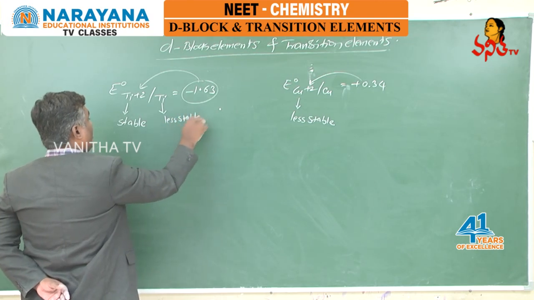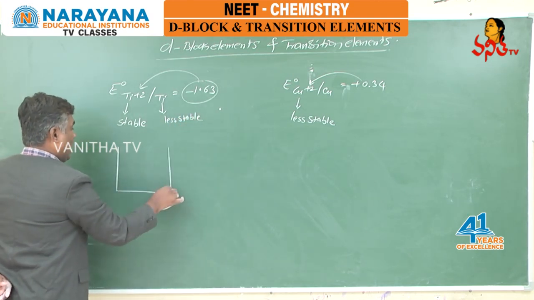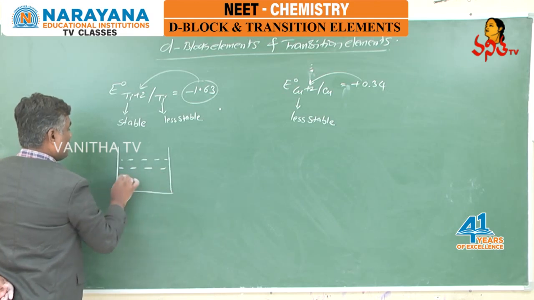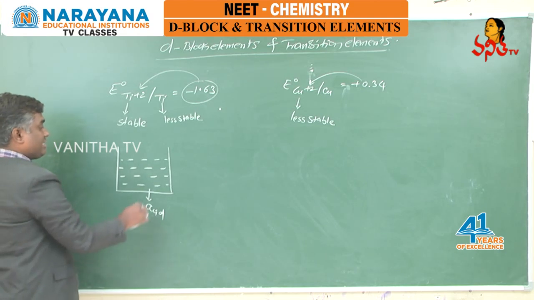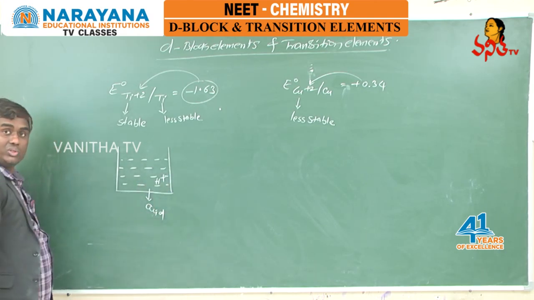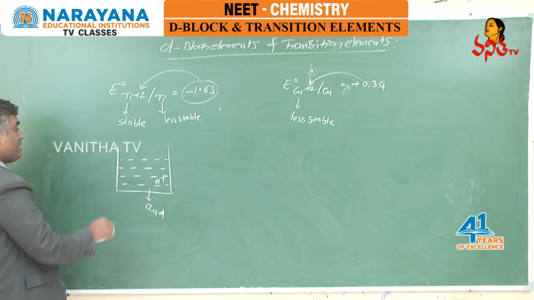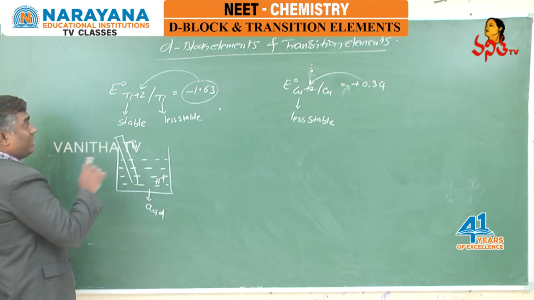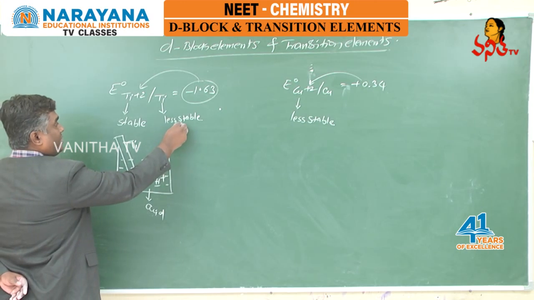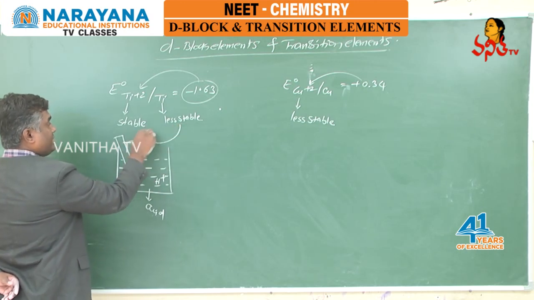And here what is happening? See, students, I took a container filled with acid. Acid means in this solution H plus ions are present, and in this I kept a titanium rod. Less stable species always try to convert into stable species.